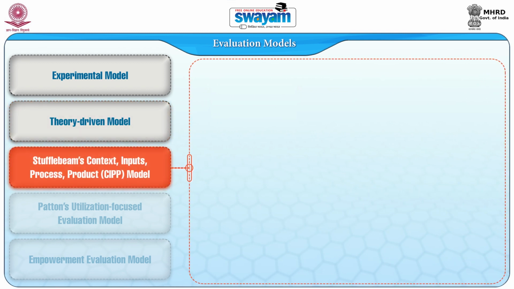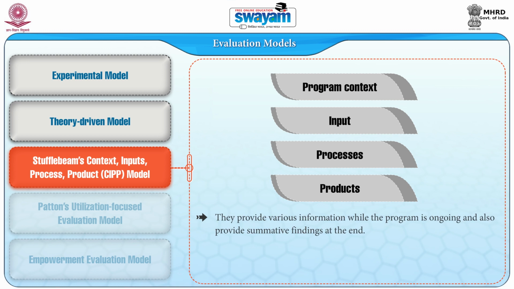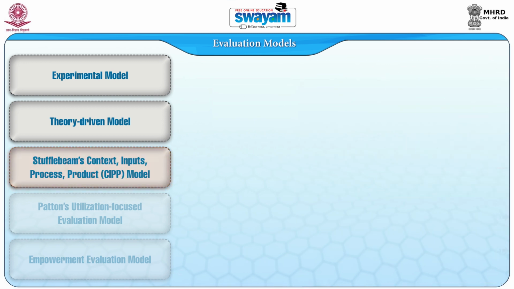Third, Stufflebeam's context, input, process, product, that is the CIPP model, focuses on the program context, input, processes, and products. They provide various information while the program is ongoing and also provide summative findings at the end. This model helps in improving the program rather than simply evaluating the final outcomes.